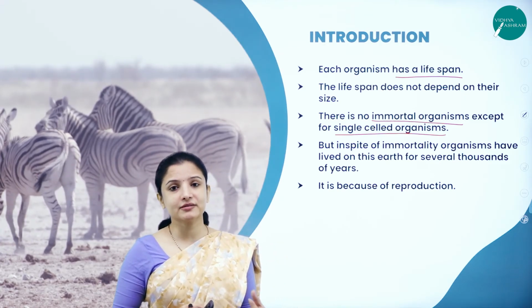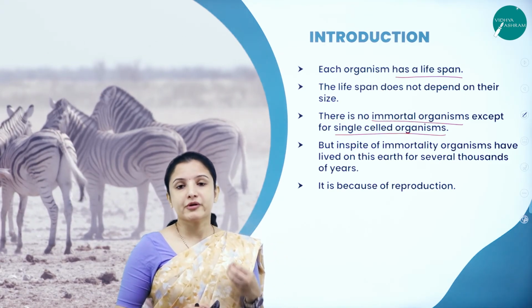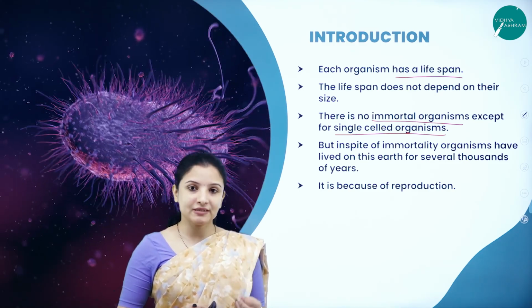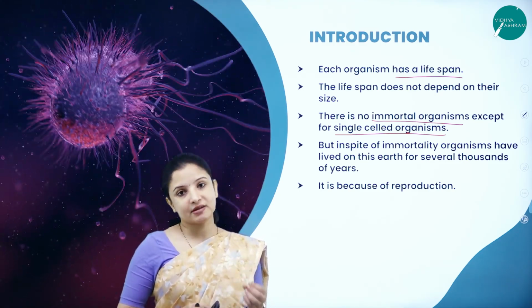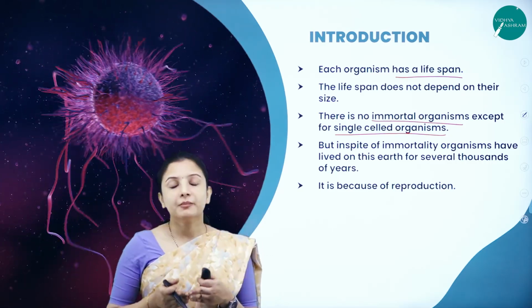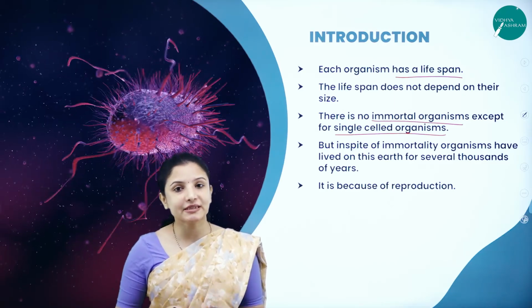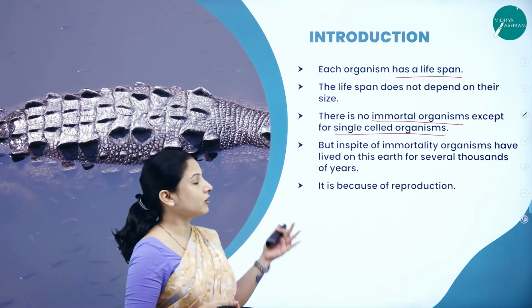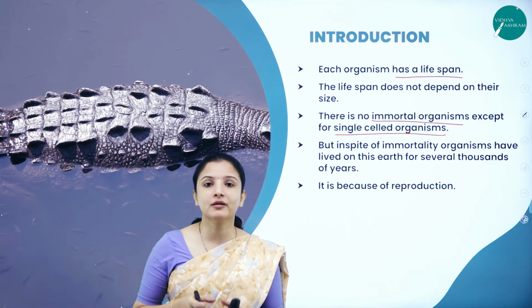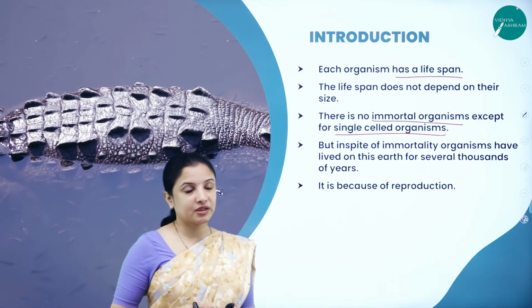Are there any organisms that never die? No. The majority of organisms die after a certain period of time, once their lifespan comes to an end. But apart from that, there are some single-celled or unicellular organisms which are immortal, capable of living permanently.